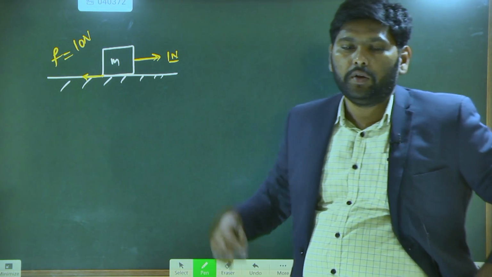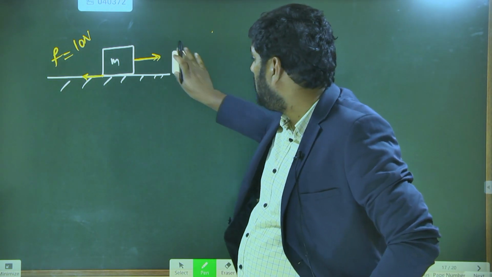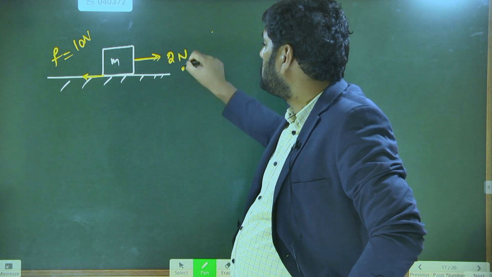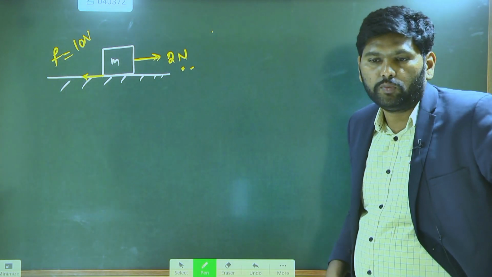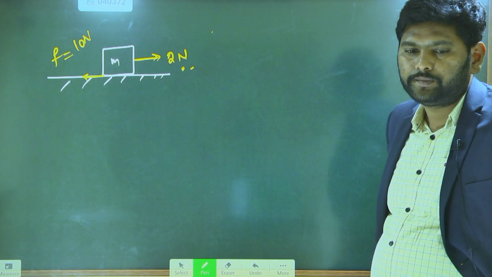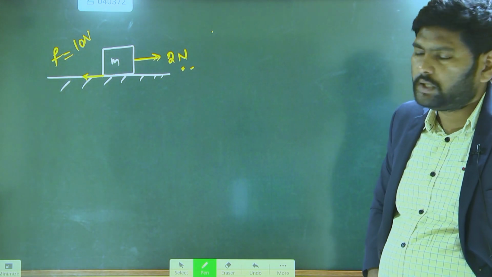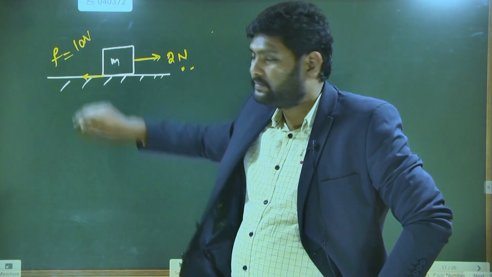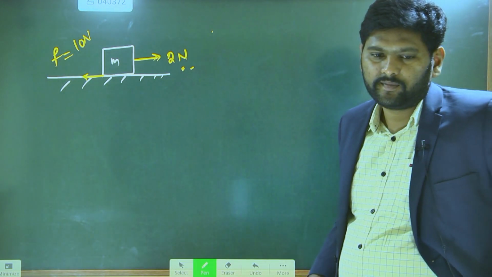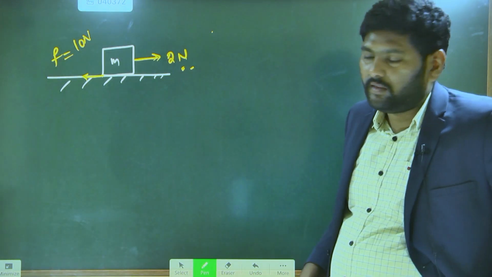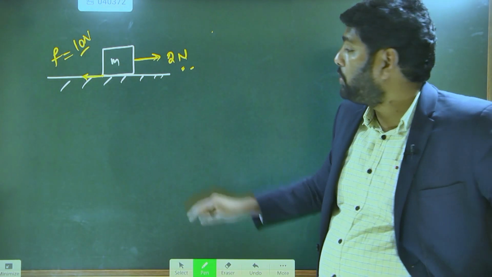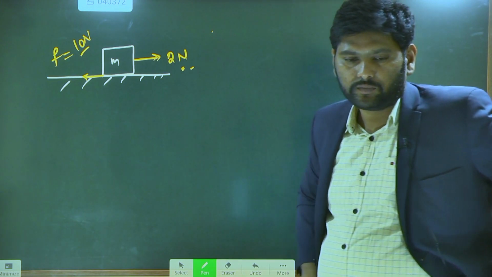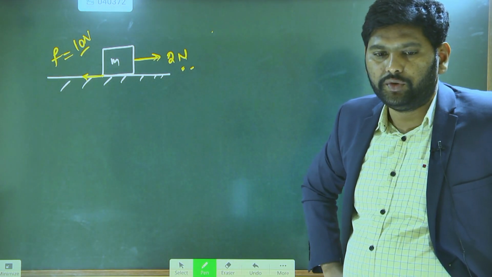Next, to the same body I applied 2 Newtons. Will it move or slide? The maximum friction value is 10 Newtons, but you applied 2 Newtons.